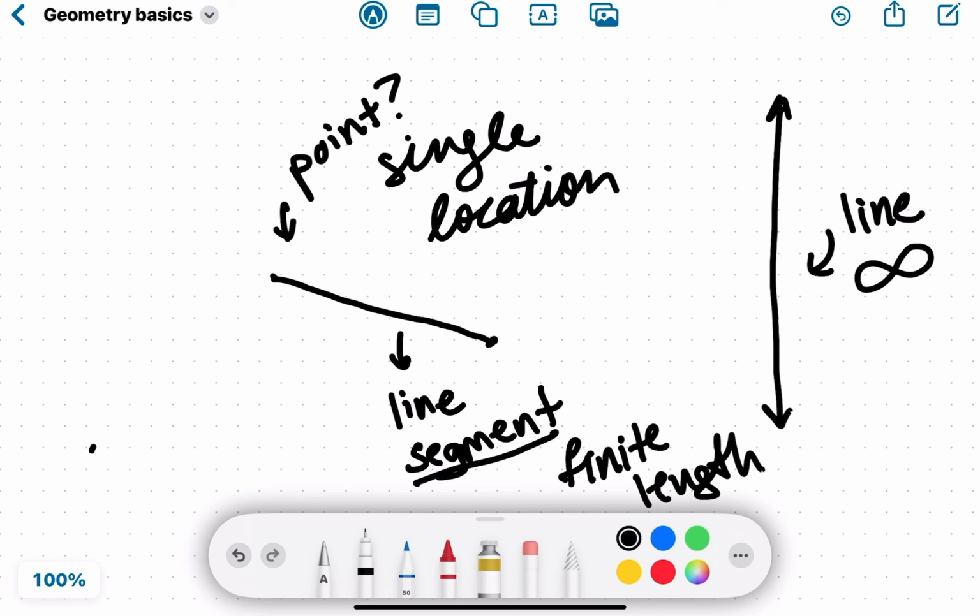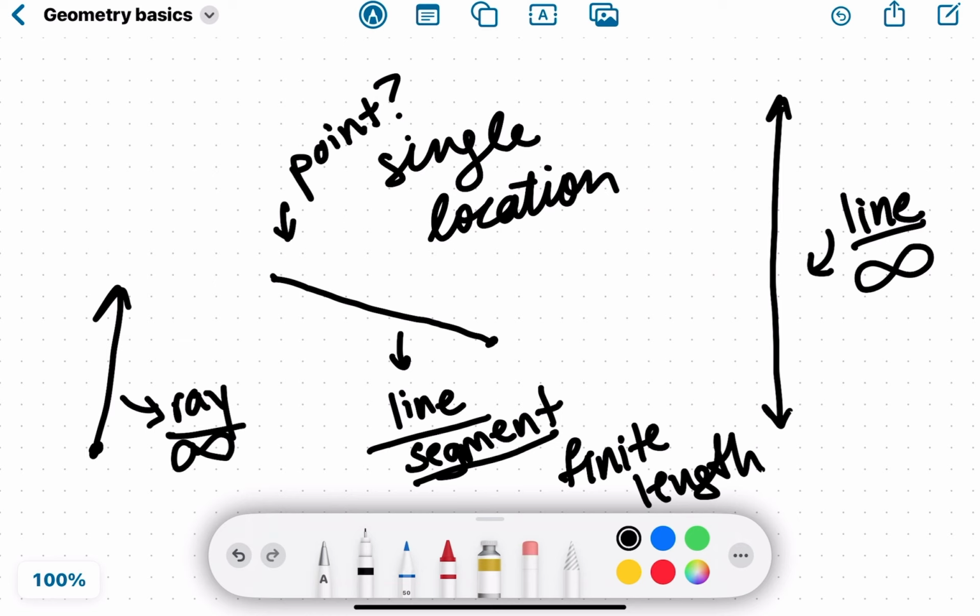Now let's say there's a point on one side and then you just have an arrow on the other side. That is a ray. A ray is where you start somewhere and then just keep going. You also cannot measure the length of a ray. It's infinite. So that's the difference between a ray, a line segment, and just a line.